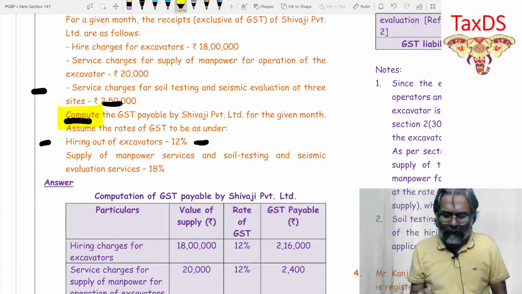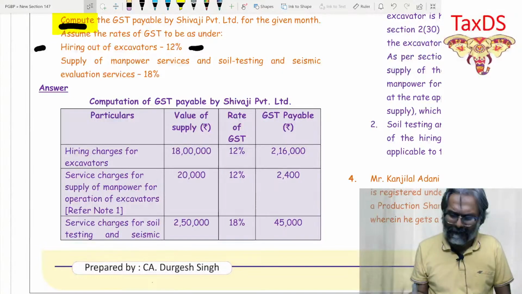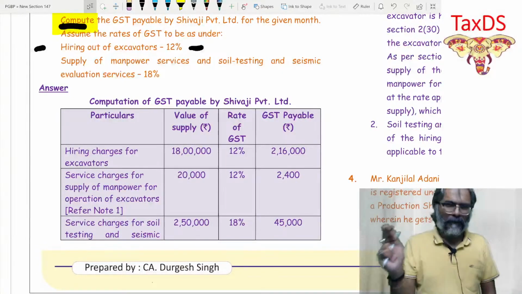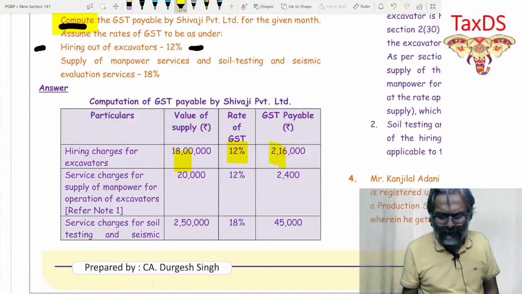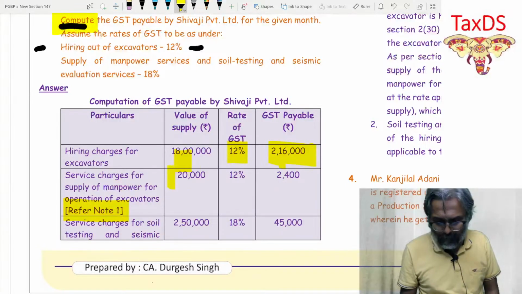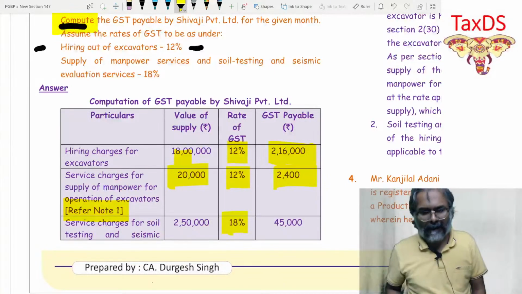Now how do you compute in this particular context? This is the format, which is the ICAI format itself, and this is appropriate. There cannot be much better in this context. So just put across hiring charges 18 lakhs, 12% and 2 lakh 16 thousand. Service charges for manpower, only for this and the next one, 20,000, 12% in this. And for the service charge of soil testing, for these two only the note is required.